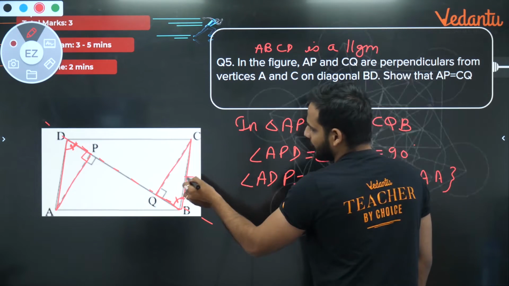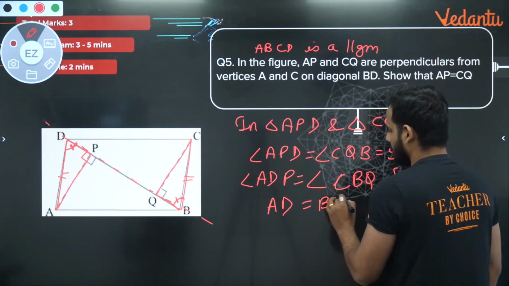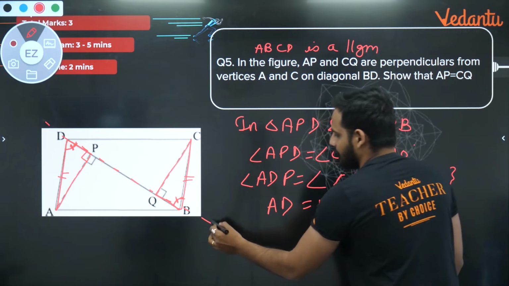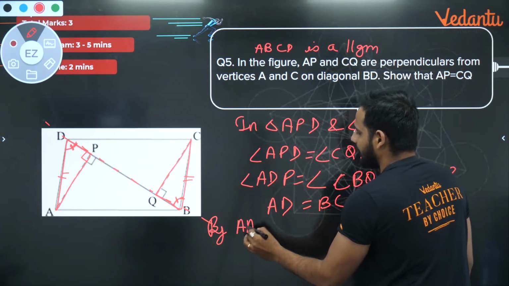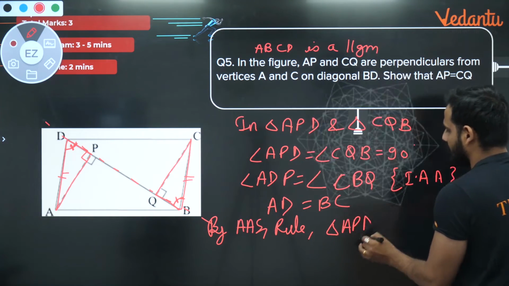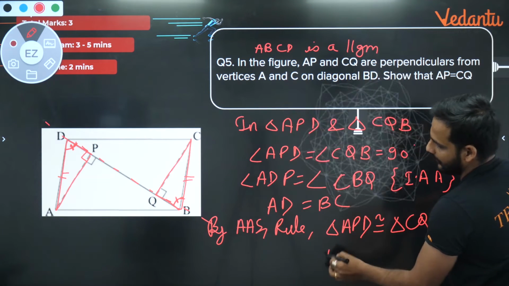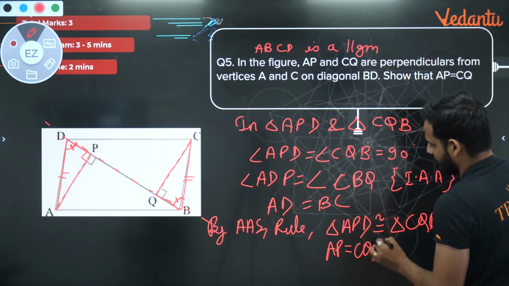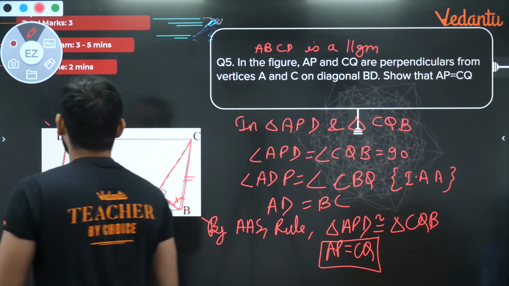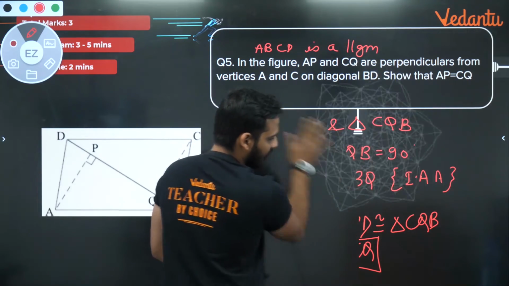And then, bachcho, third thing, I know opposite sides of a parallelogram are equal. So AD is equal to BC. So by angle angle side rule, I can say triangle APD is congruent to triangle CQB. So by CPCT I can say AP is equal to CQ. Right? By CPCT I can clearly say AP is equal to CQ. Clear? Chalo, very good. Only one congruency you have to prove and you will get your answer.